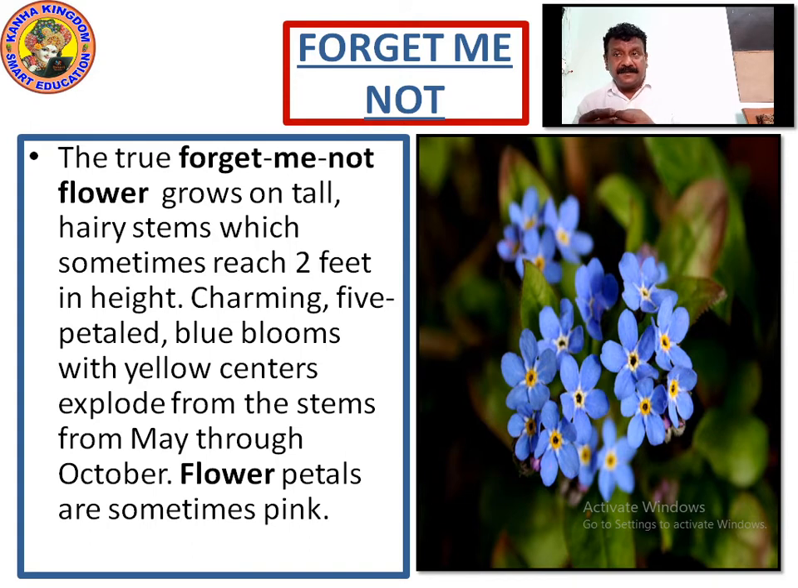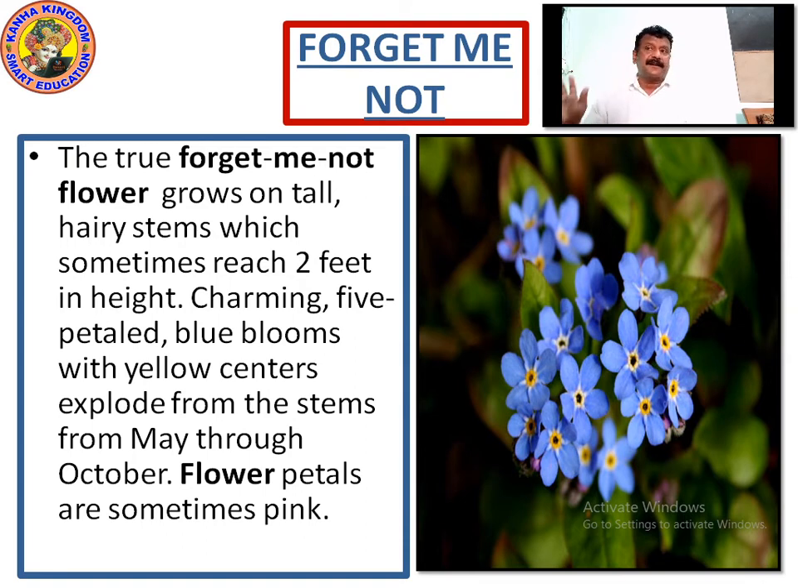What comes out? The flower blooms out. The blue blooms with yellow centers. From when to when? From May through October, in the summer season and the winter season as well. It covers both. The flower petals are sometimes pink also. The main thing is it is blue in color, so it is named forget me not.